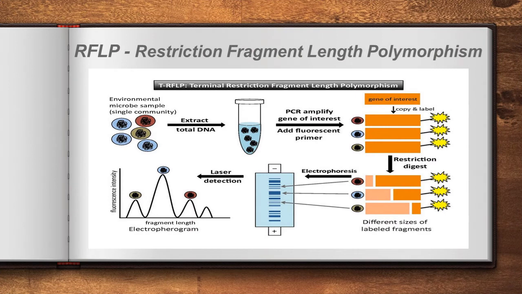RFLP, restriction fragment length polymorphism. This is also one of the vast procedures, but let me give you some guidelines about it. Restriction fragment length polymorphism, in the sense that the DNA extract will be collected from one species, then it is allowed to fragment, which means some restriction endonuclease enzymes will be allowed into this sample.